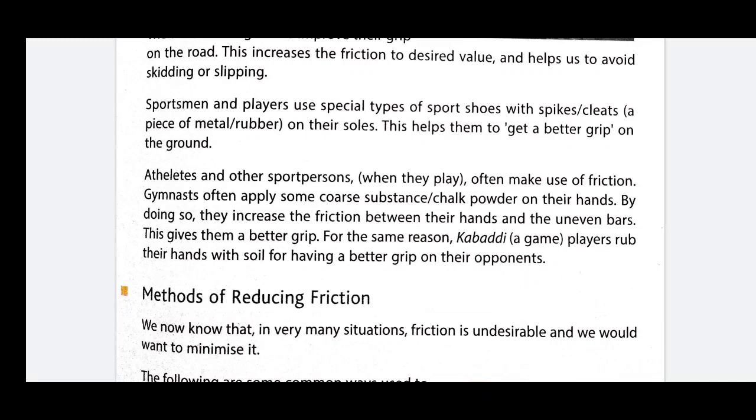Athletes and other sportsmen often make use of friction during play. Gymnasts often apply some coarse substance, like chalk powder, on their hands. Why? Because by doing so, they are able to increase the friction between their hands and the uneven bar. So here, he uses the method of increasing the friction.